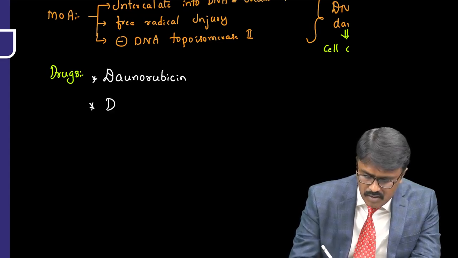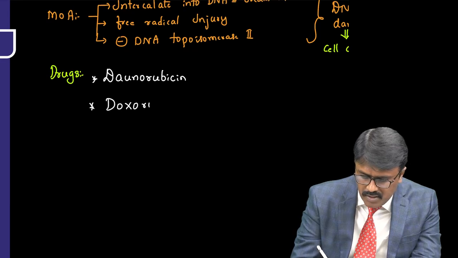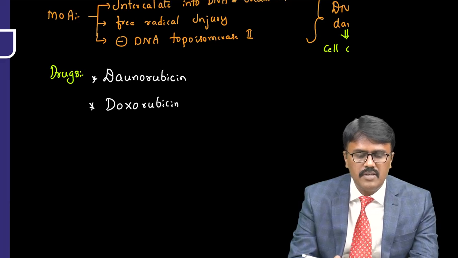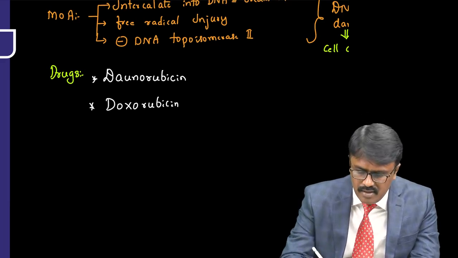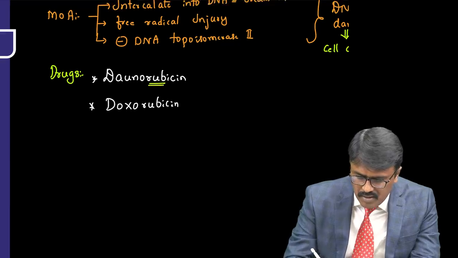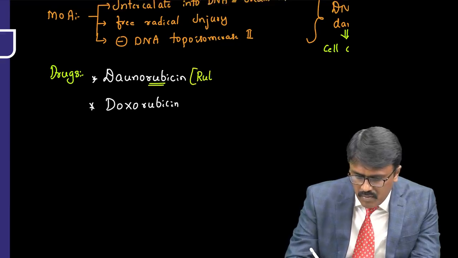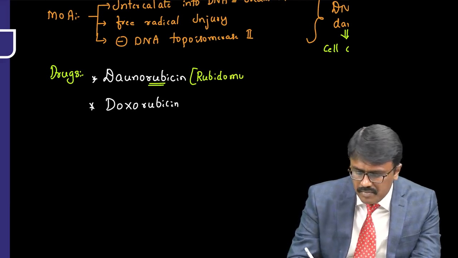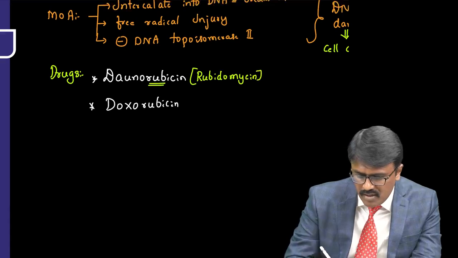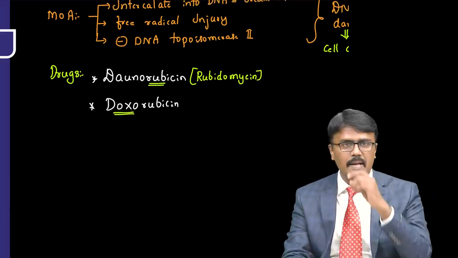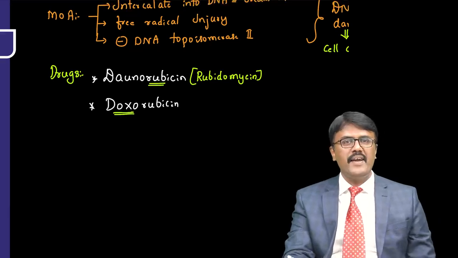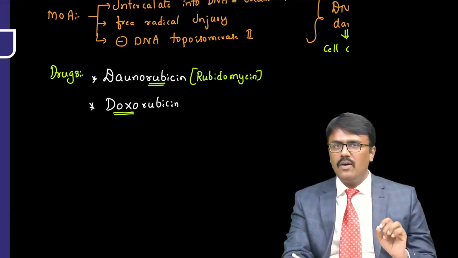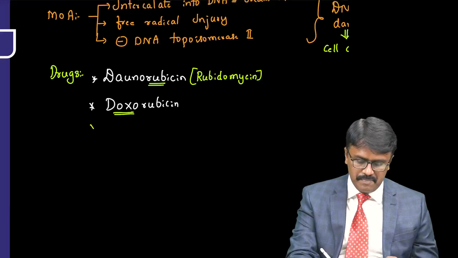And one more is called doxorubicin. I think you have heard of these drugs already. So daunorubicin and doxorubicin. Daunorubicin has a ruby. It is also called rubidomycin. Now you should answer this question. Doxorubicin is also called adriamycin. It is also called hydroxydaunorubicin. It has a different name.